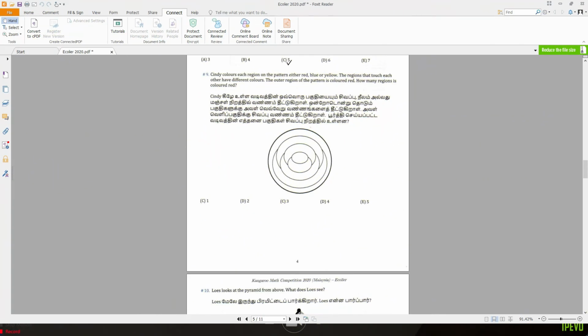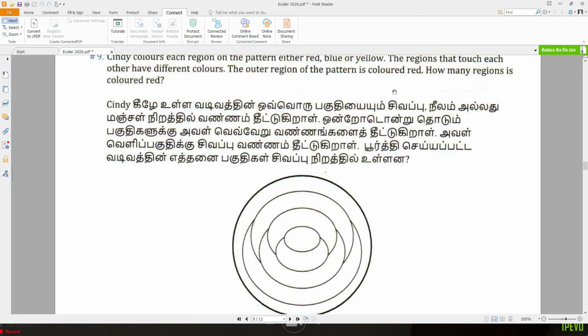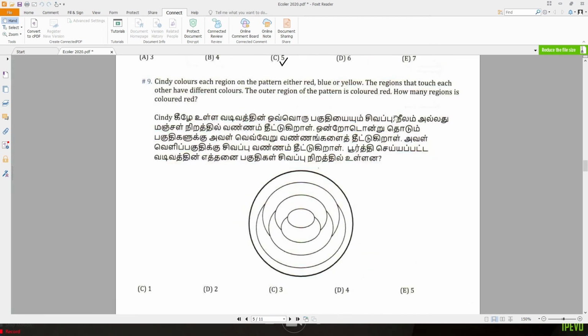Okay, question 9. Cindy colors each region on the pattern either red, blue or yellow. The regions that touch each other have different colors. Okay, the outer region of the pattern is colored red.